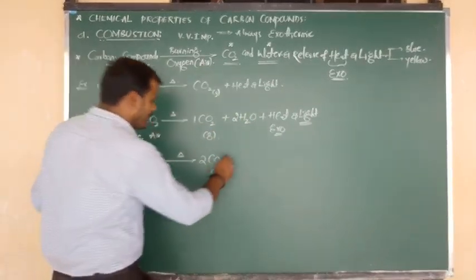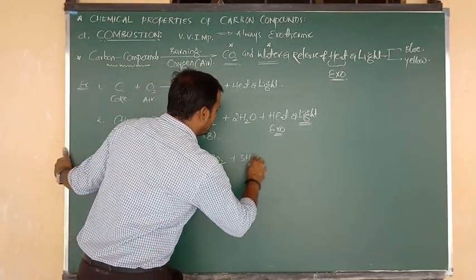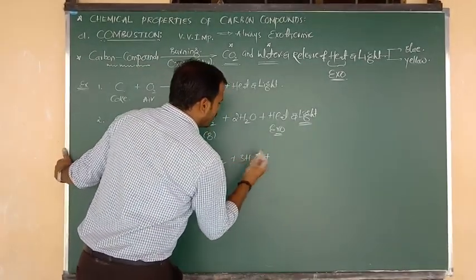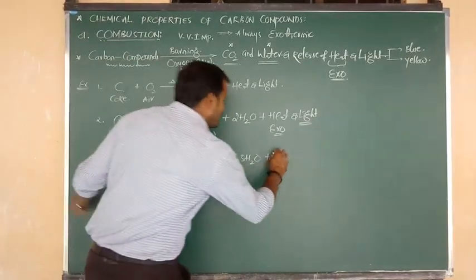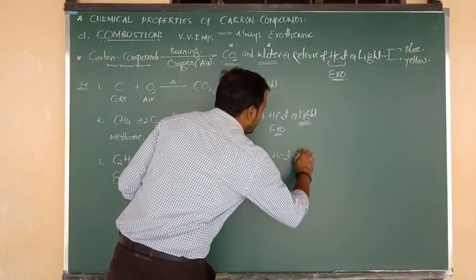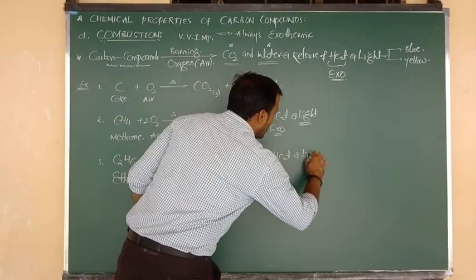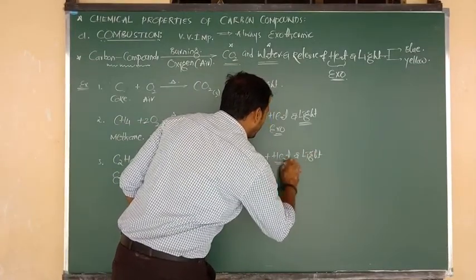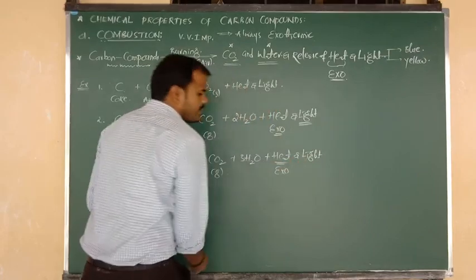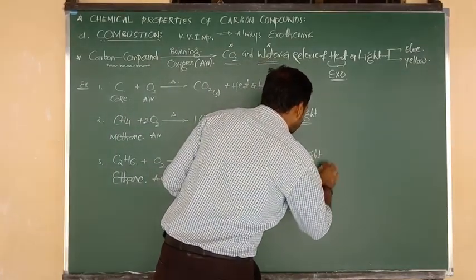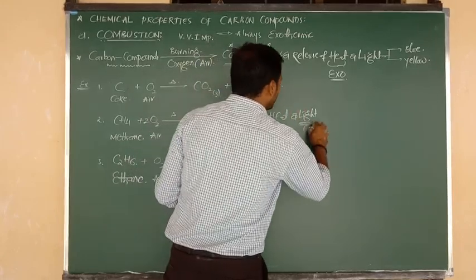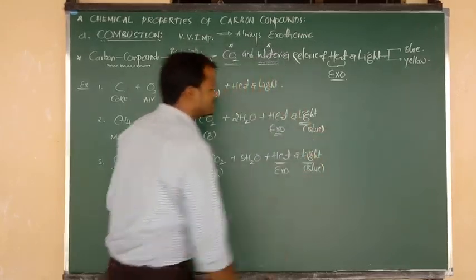6 hydrogen atoms means we can write 3 moles of water molecule. 3 2s are 6 hydrogen atoms. After that, we can see the release of heat and light energy. Again, due to the release of heat, we can say it is an exothermic reaction. And here also we are going to see the light. The light is, again, blue light. Here also, which light? Blue light.